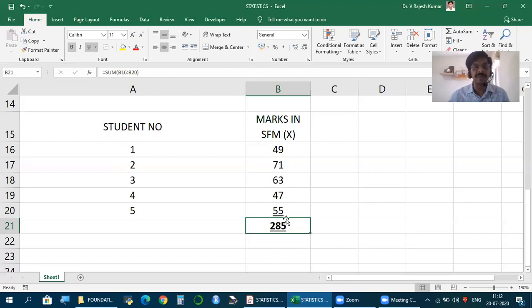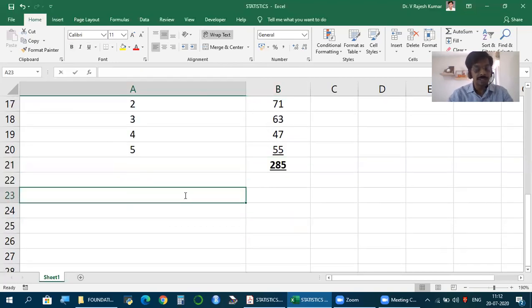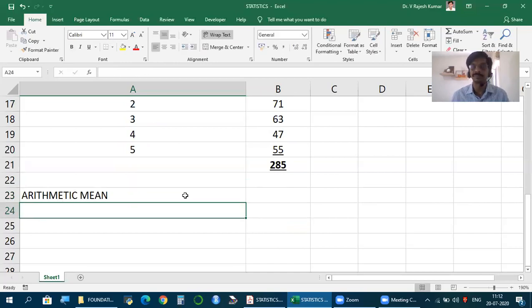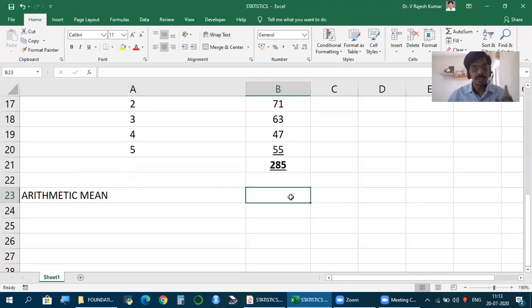Averages are of many types, but what is popularly used and calculated is what is called arithmetic mean. There are many other types of mean, geometric, harmonic, but our requirement is arithmetic mean. It's an average which represents the entire data. For one set of data, the very first measure we should always calculate is the arithmetic mean.